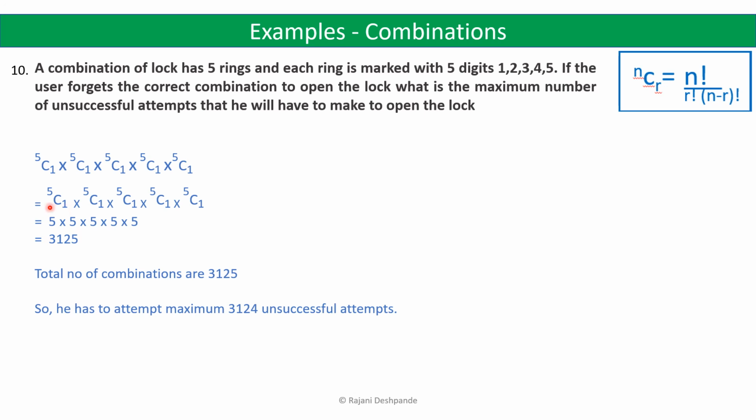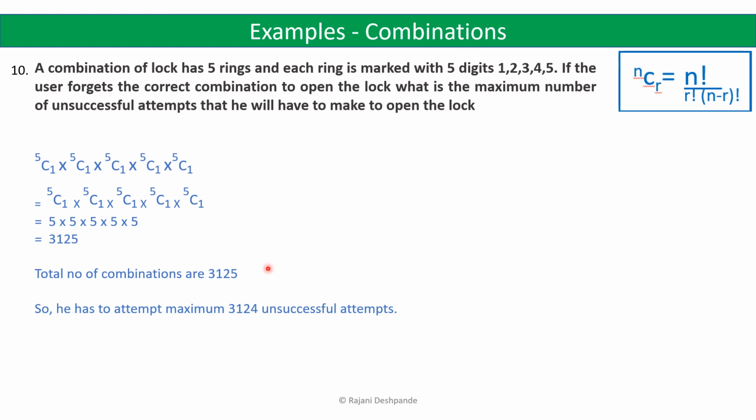4 factorial gets cancelled, you will be left with 5. So 5C1 is 5, and the product will be 5 into 5 into 5 into 5 into 5. So that will be 3125. So the total number of combinations that are possible on a 5 ring combination lock are 3125. So these are the total number of combinations that are possible.